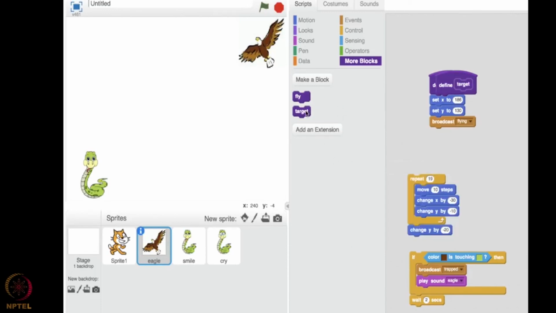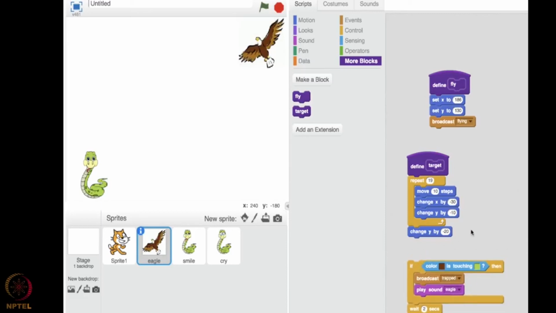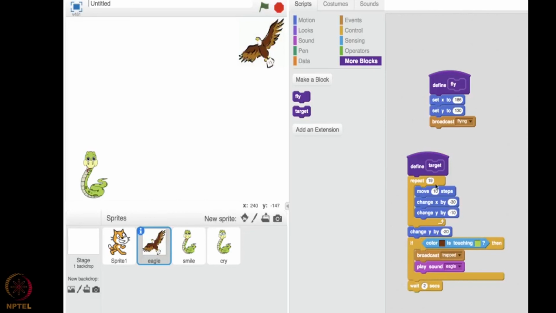Okay, so this could be my target block, or maybe I could club these two, because if it is targeting, it will come near the snake and it will stop.